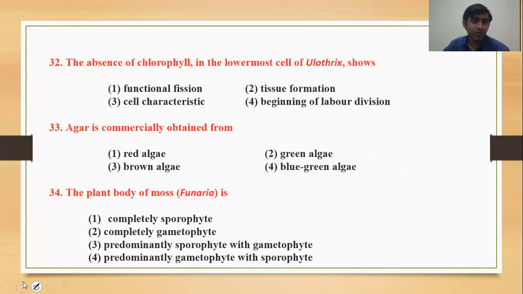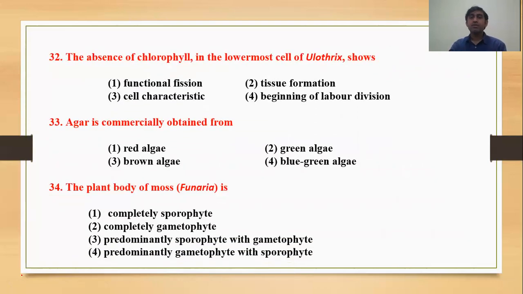Question number 32. The absence of chlorophyll in the lowermost cell of Ulothrix shows what? It shows the beginning of division of labour, because the rest of the options do not match: functional equation, tissue formation, cell characteristics. So the correct option will be the beginning of division of labour.